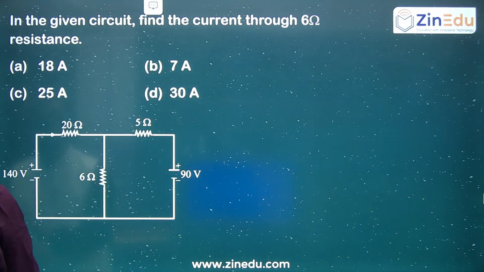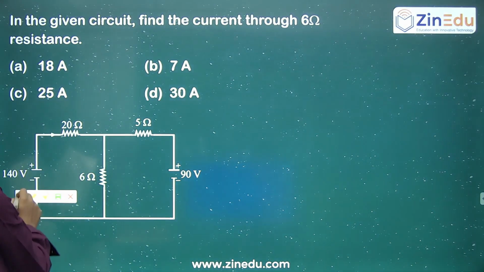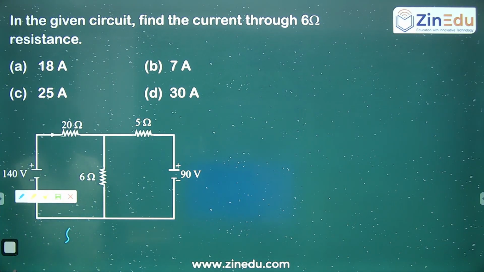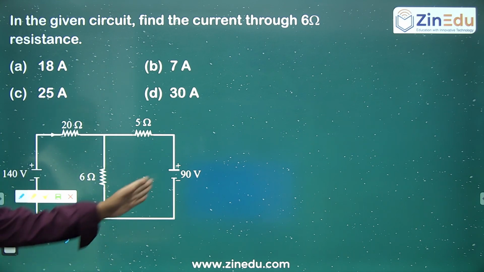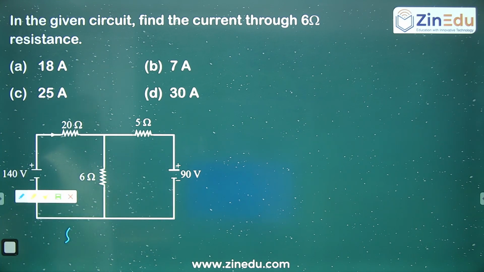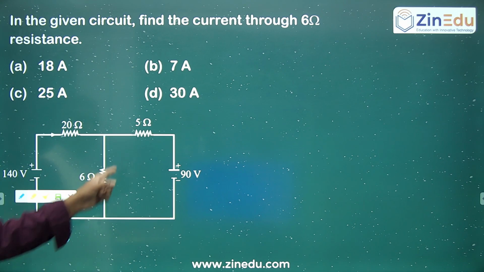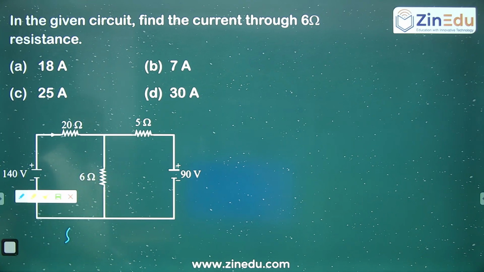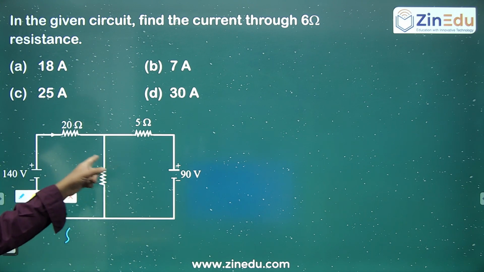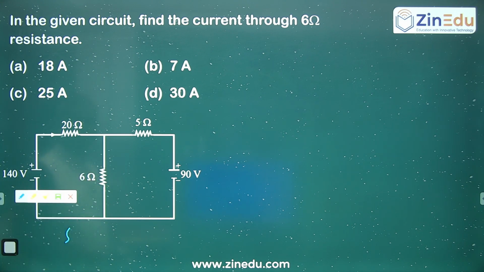So here is another question on current electricity. There are two batteries, 140 volts and 90 volts. There are some resistors, 20 ohms, 5 ohms, and so on. Then they are asking what is the current through the 6 ohms. Through this, what is the current?